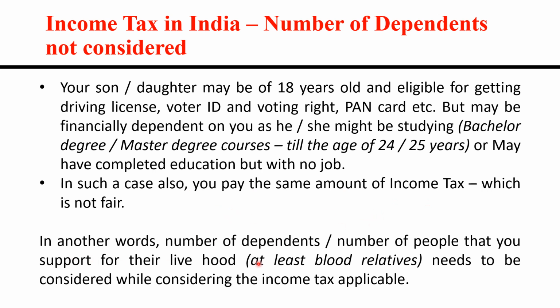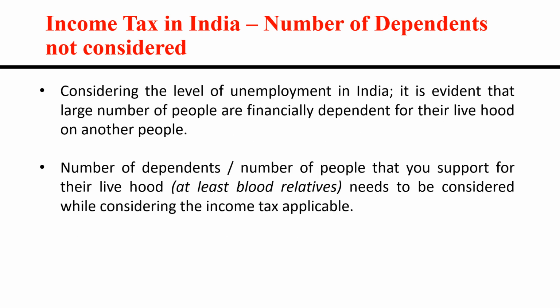In other words, the number of people that you support for their livelihood, at least your immediate blood relatives, needs to be considered while calculating the income tax that is paid. Now, considering the level of unemployment in India, which is rising and which is an alarming situation, it is evident that a large number of people are financially dependent for their livelihood on other people.